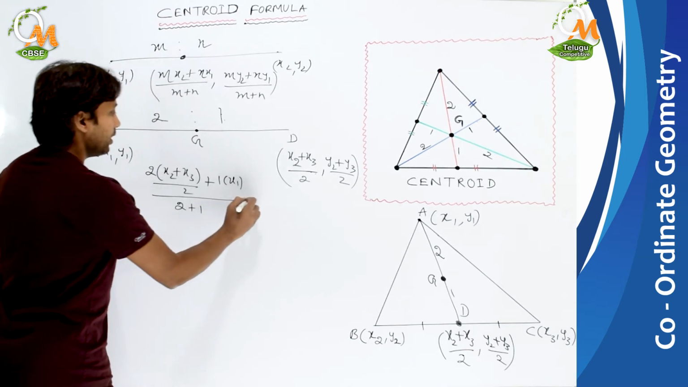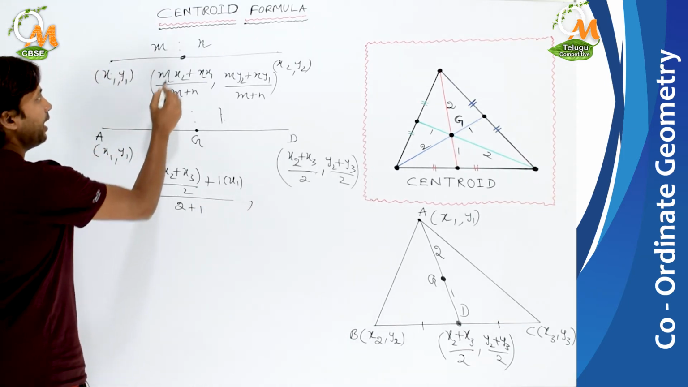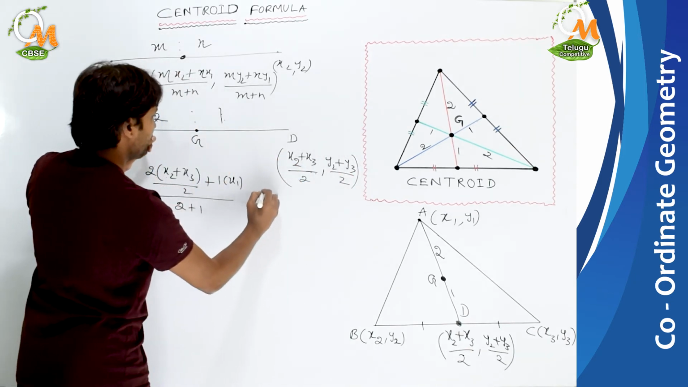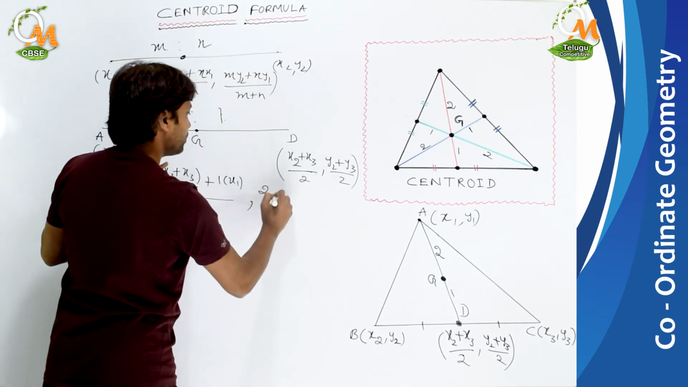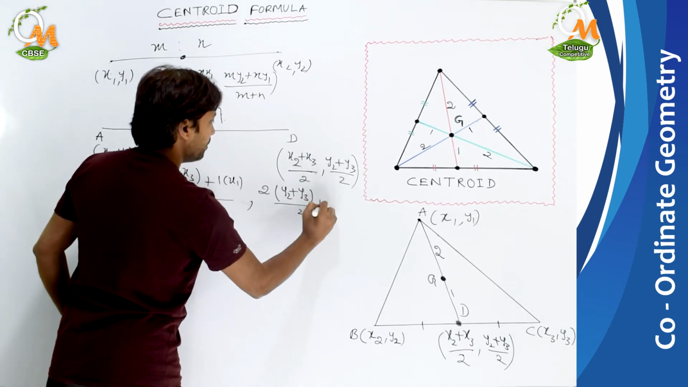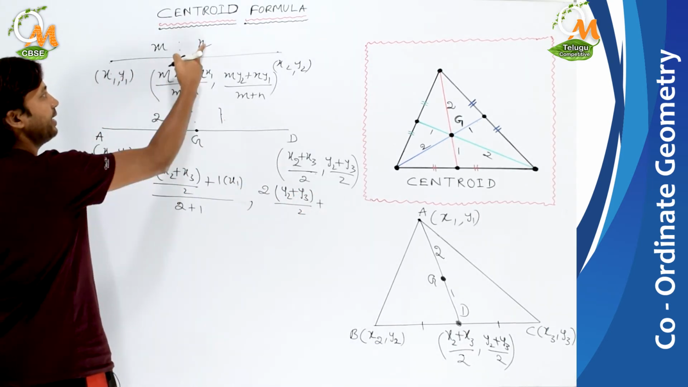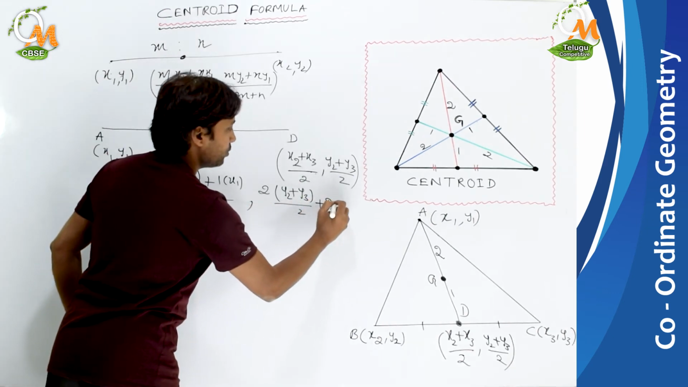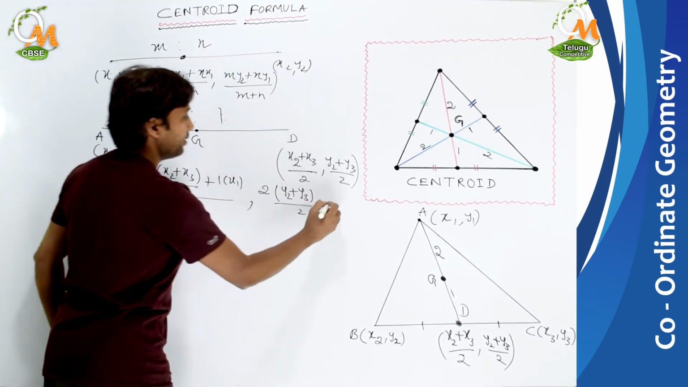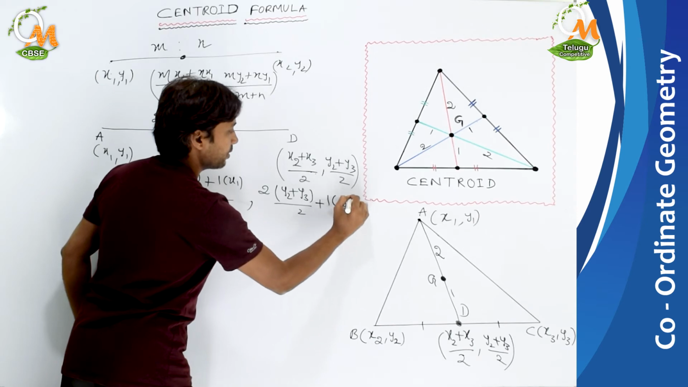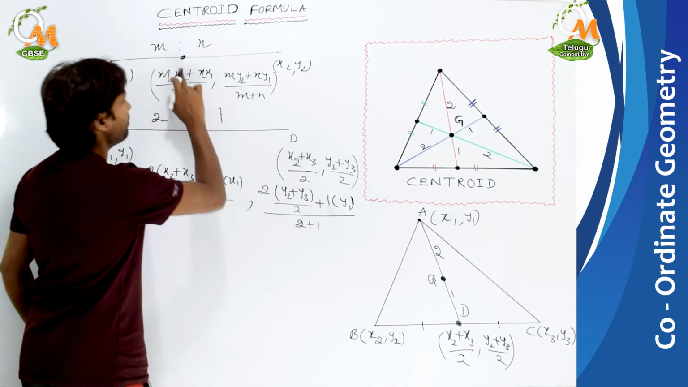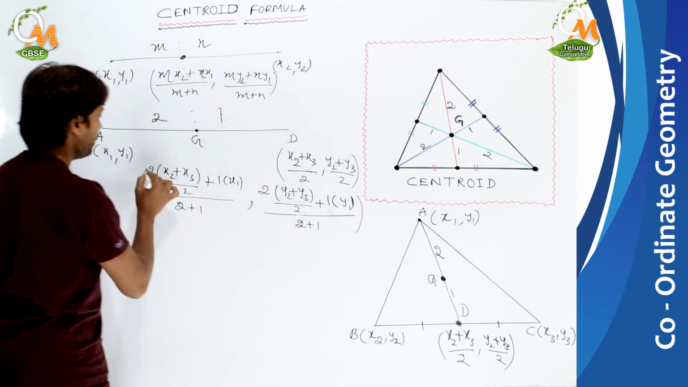Now what is the y coordinate then? my2 means 2 into y2, where the value of y2 would be (y2 + y3)/2, plus 1 into y1, ny1, upon 2 plus 1, which means m plus n. We applied the formula and now we'll get it.